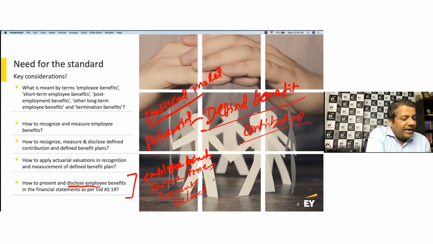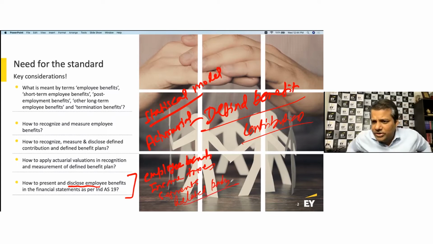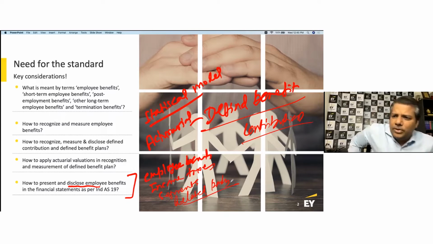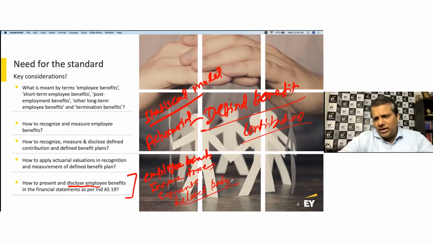Extensive amounts of disclosure need to be made in relation to employee benefits, in relation to the actuary, all of the tables which come from the actuarial report. All of that is what we need to understand, and then we need to apply and present it as part of the financial statements.